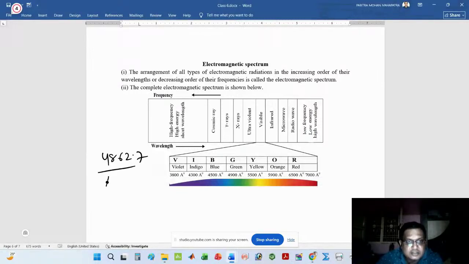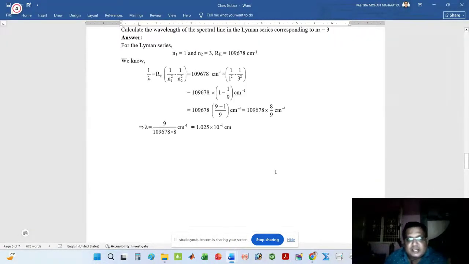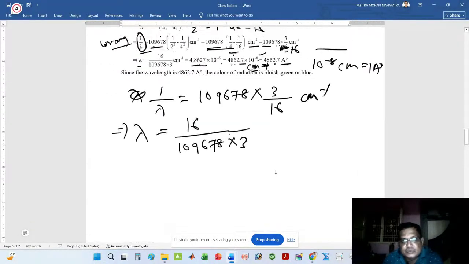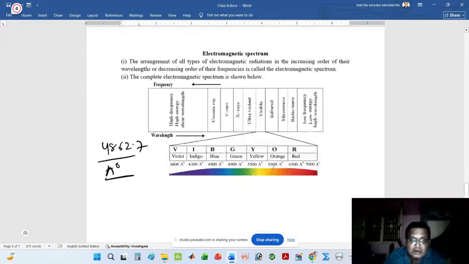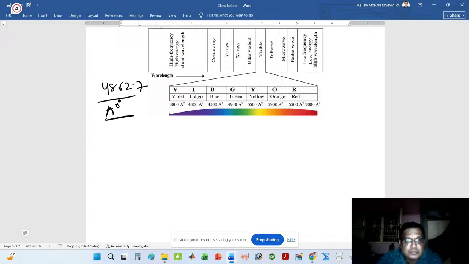4862.7. This is the angstrom value. I want to check again. 4862.7. Your wavelength is 4862.7. Then what is the color of the light?